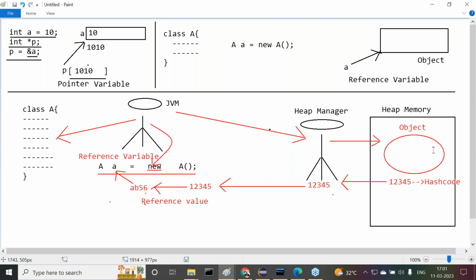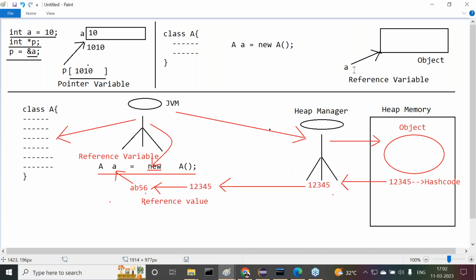When an object is created at heap memory, the heap manager will assign an integer value as a unique identity for this object. This is called what? The hash code. When the hash code value is available, the heap manager will assign it to the JVM. Now the JVM takes the hash code value and converts it into what? The reference value of the object, that is, the hexadecimal form. The hexadecimal form of the hash code is called what? The reference value. Then the reference value will be assigned to a variable. That variable is called what? The reference variable. Got the point or not?